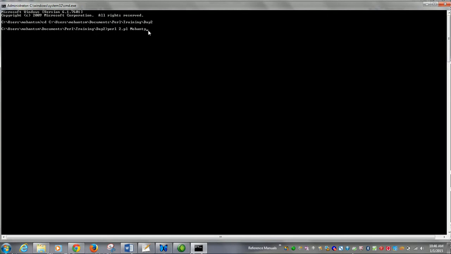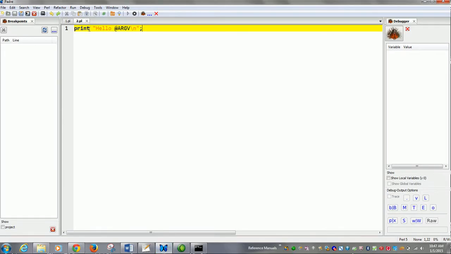After I do this, I'll press enter. If you can see here, it prints hello Mohanty, because it is printing the argument that is passed into the command line, and it is an array. An array can hold multiple scalar items, right?